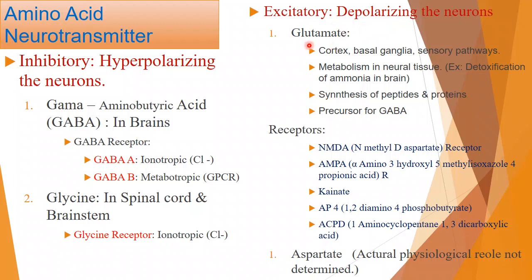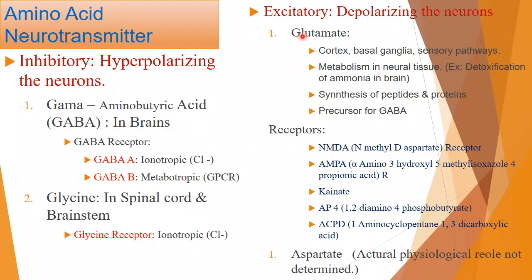Where is it found? Mainly in the cortex, basal ganglia, and sensory pathways. Apart from being a neurotransmitter, it has another role. What kind of role? It helps in the metabolism in neural tissues. That means in the detoxification of ammonia in the brain, glutamate helps. Then there is the synthesis of peptides and proteins. We know certain peptides and proteins can also work as neurotransmitters. It is also the precursor of GABA, this neurotransmitter, which is formed from glutamate itself.